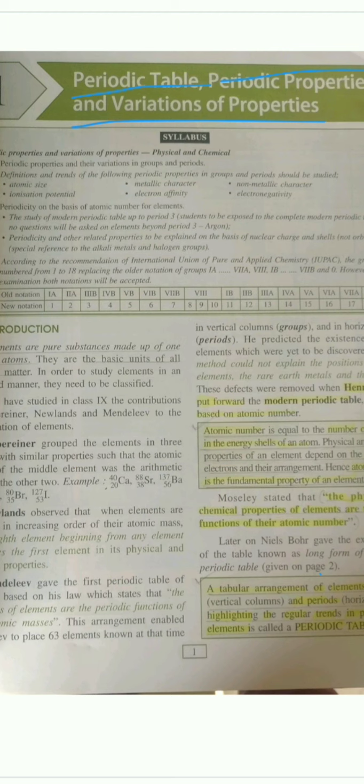There were about 28 elements known at the time, but only 4 triads were possible. And what were the 4 triads? First of all, calcium, strontium and barium. Second was chlorine, bromine and iodine. Third one was sulfur, selenium and tellurium. And fourth one was lithium, sodium and potassium.